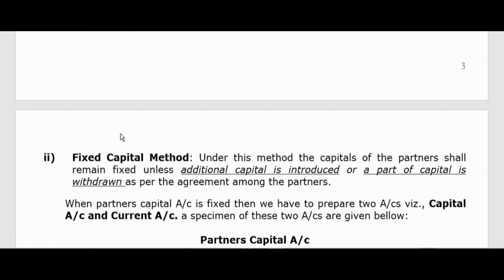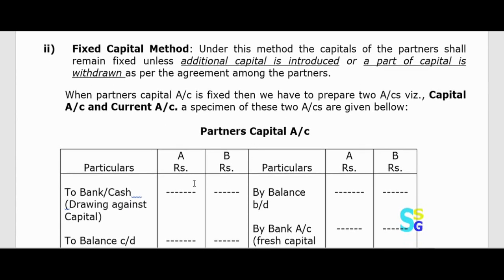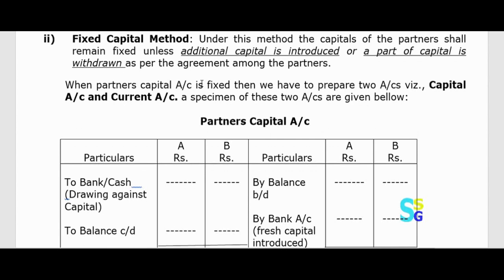The next type of capital is known as the fixed capital. Why are we calling this one the fixed capital? Because generally, according to this fixed capital method, the balance of capital doesn't change. There are only two cases when the balance of the capital of the partner will change: if additional capital is introduced by any partner, or a part of capital is withdrawn by any partner.